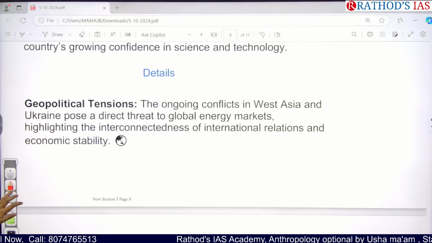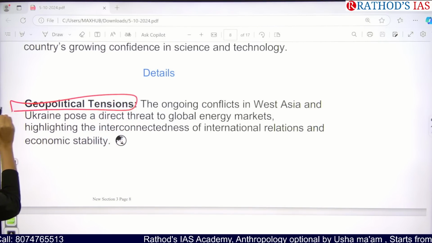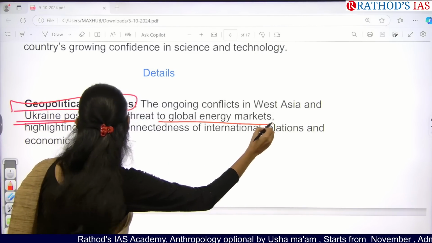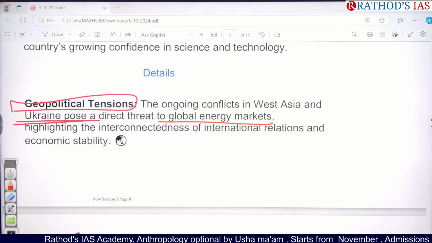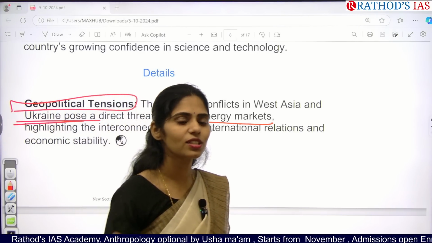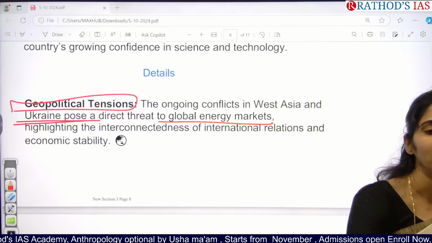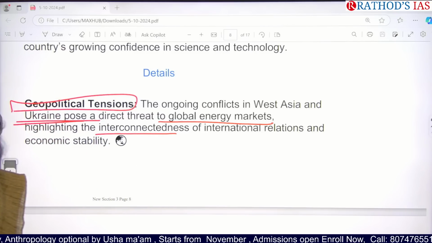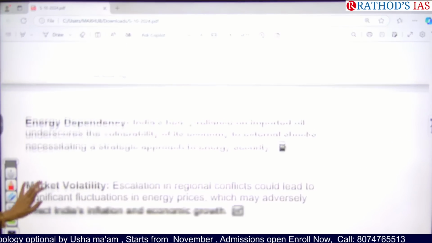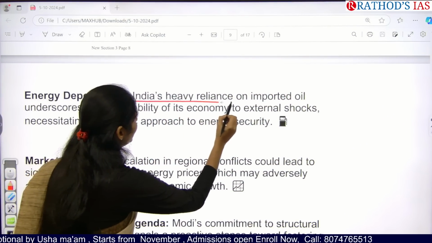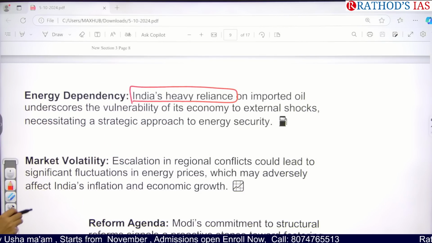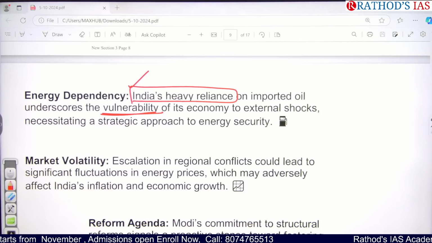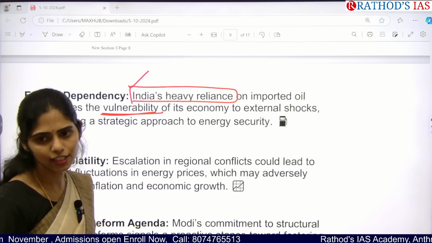Okay, so let us see the important things. Because of ongoing conflicts in West Asia and Ukraine, they are going to pose a direct threat to global energy markets. Here this article is saying that each and every country is interconnected in this globalized era. If something is happening in one country, it will have an impact on another country because of the interconnectedness of international relations and economic stability. And you know that India relies heavily on imported crude oil, so if something is happening here, it makes India's economic stability vulnerable, and we have to face external shocks.